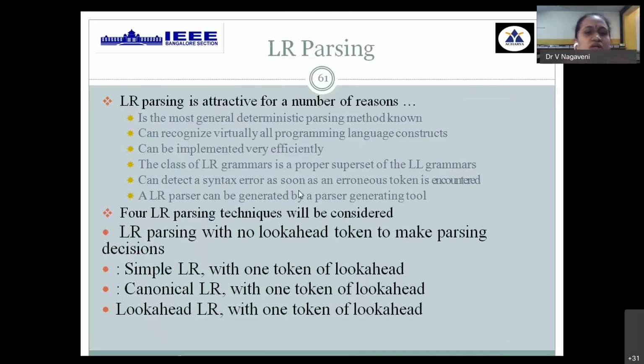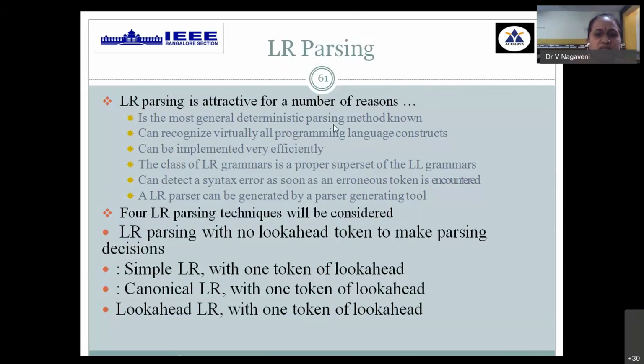Next we go for our complex type of bottom-up parsing called LR parsing. Shift reduce parsing doesn't have any parsing table, hence it accepts only a few types of grammar. LR is a more suitable type of bottom-up parsing. More grammars are accepted in this compared to the top-down approach, and it can identify syntax errors easily so they can be corrected. All programming languages make use of this standard approach.